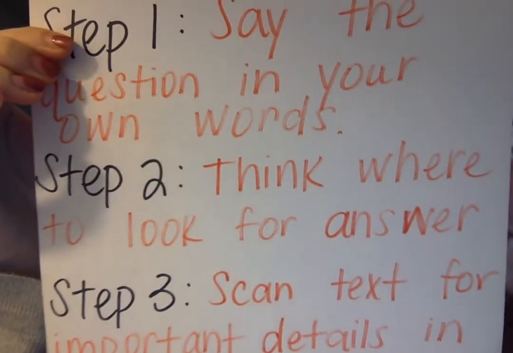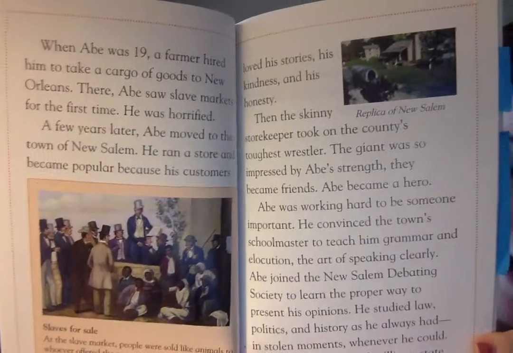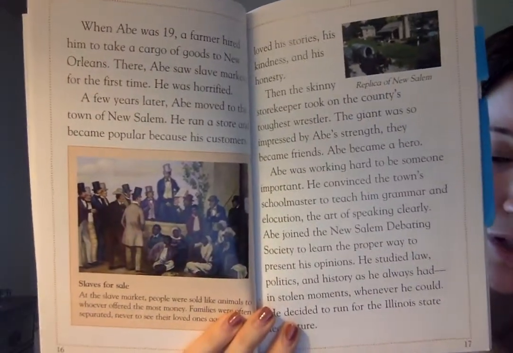Step 2, think where to look for the answer. I remember Abe moving to New Salem somewhere in the middle of the text. So I'm going to skim to that page and see if I can find anything. So right here, near the middle of the text, I see the section of the text that describes Abe moving to New Salem.